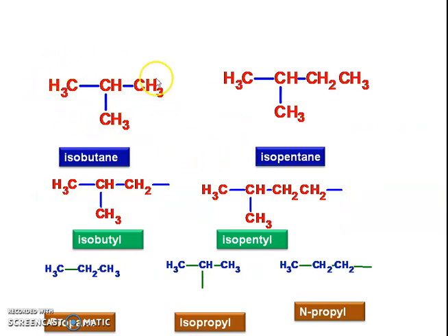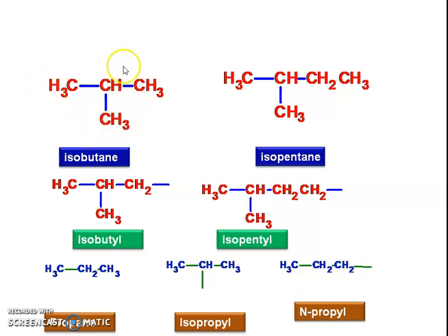Next point: if the structure has a methyl group at the second carbon, the word we use is iso. Last time we saw how to give the IUPAC name to this type of structure. So what is the name? Isobutane. The total carbon is 4: 1, 2, 3, 4, so butane, and this methyl is at the second carbon, so it is isobutane.